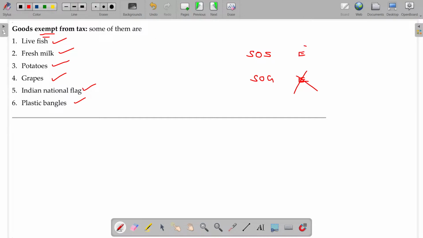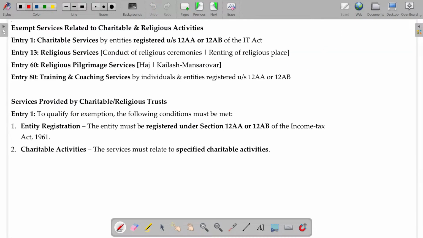But exemption related to services is very, very important for your examination. Those lists are available comprehensively in your book. Now let's start with the exemptions related to services one after one. Clear? In the Act we use numbers as section numbers 1, 2, 3 and so on. In rules, we use rule number 1, sub-rule number 1 of 1. But in case of exemption, it is numbered as entry 1, entry 2.